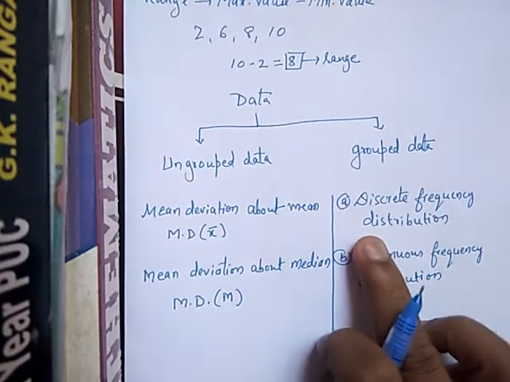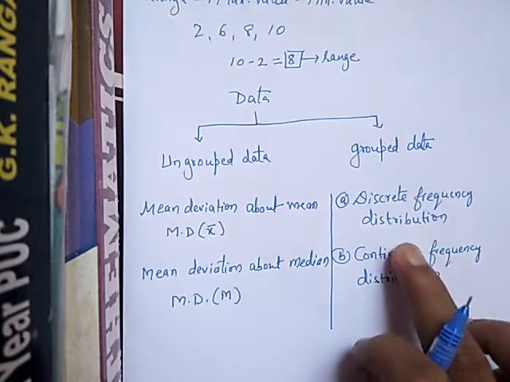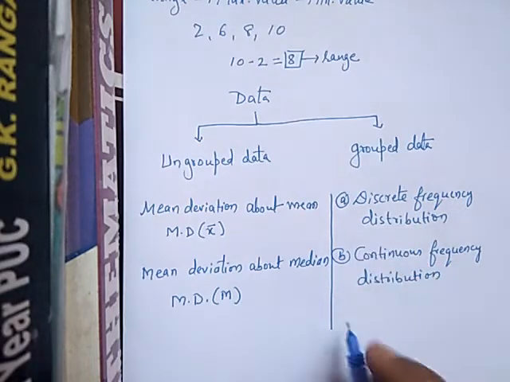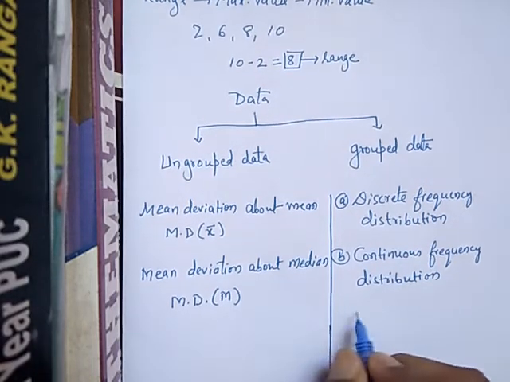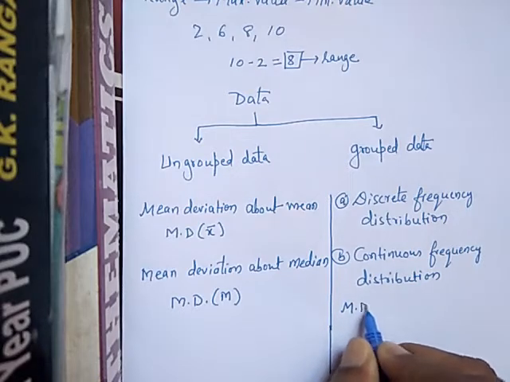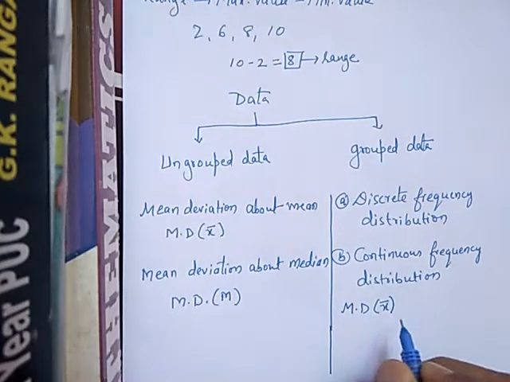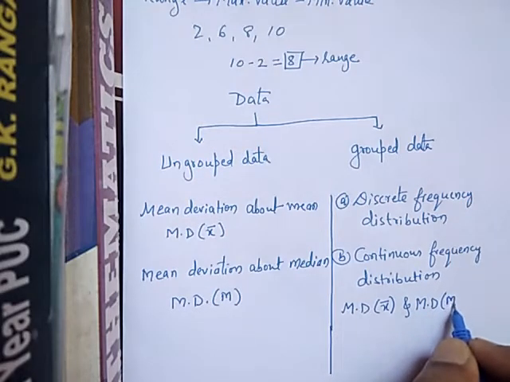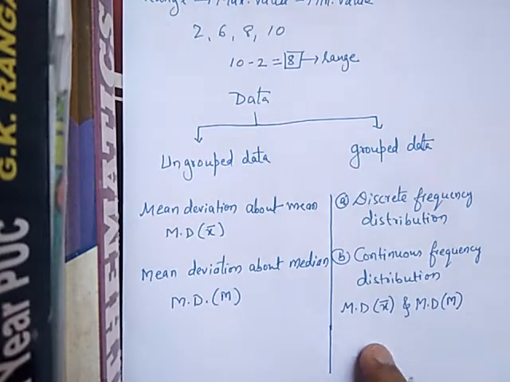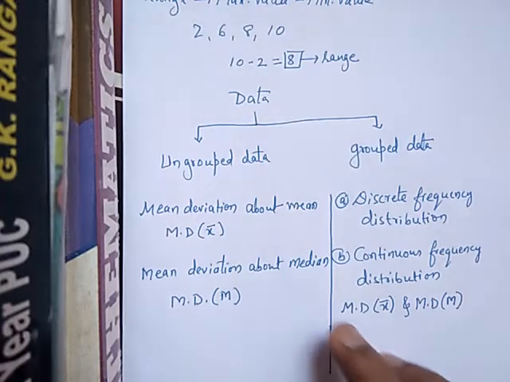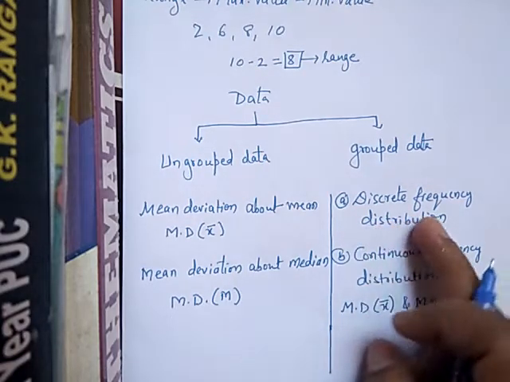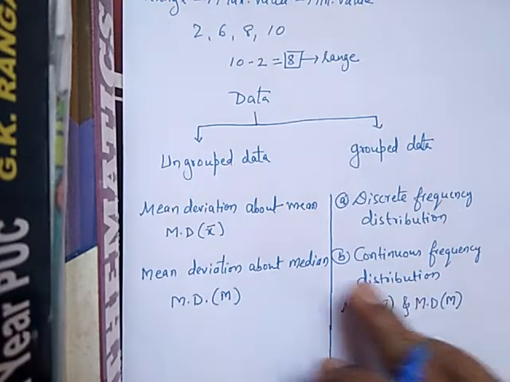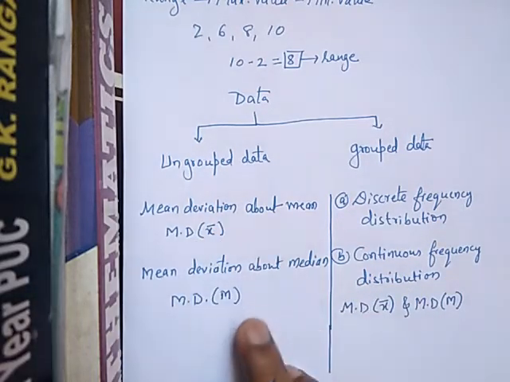In grouped data, there are two types: discrete frequency distribution and continuous frequency distribution. The same formula remains, which I will tell. Here also we find mean deviation about mean and about median. I will tell how to find this in discrete and continuous frequency distribution, and for ungrouped data.